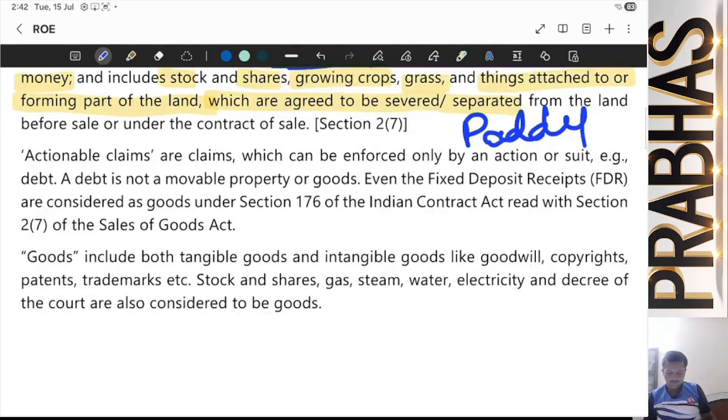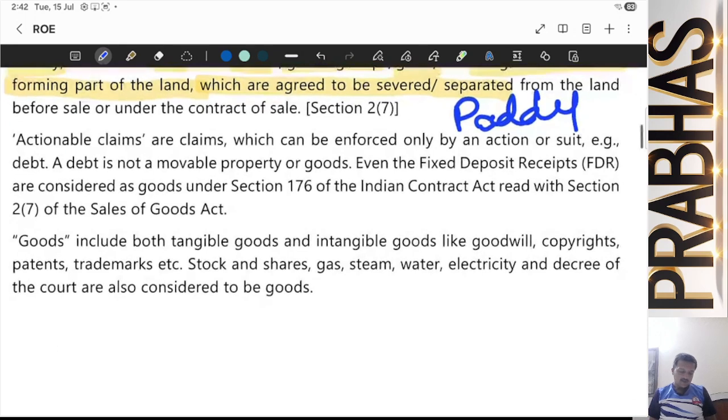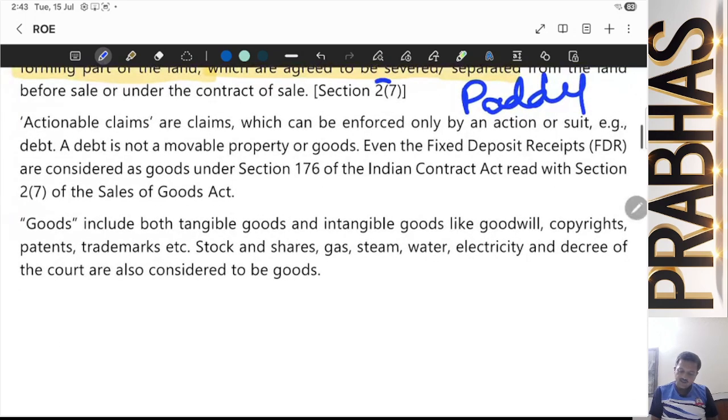Hope you are clear. Now, next comes actionable claim. See which section defines it? Section 2 subsection 7. Remember this. Actionable claims are claims which can be enforced only by an action or suit. Example, a debt. What you need to understand is that it can be enforced only by an action or suit. Legally you have to go to court.